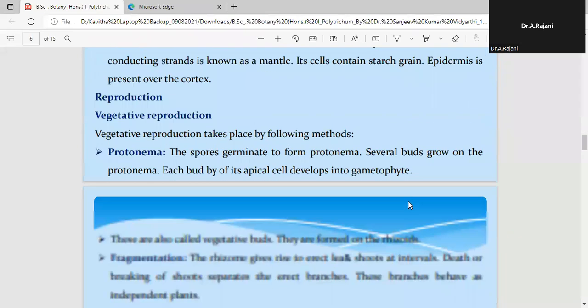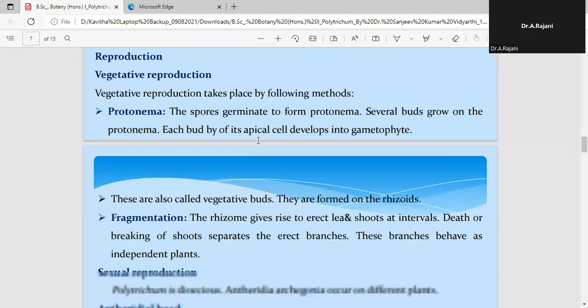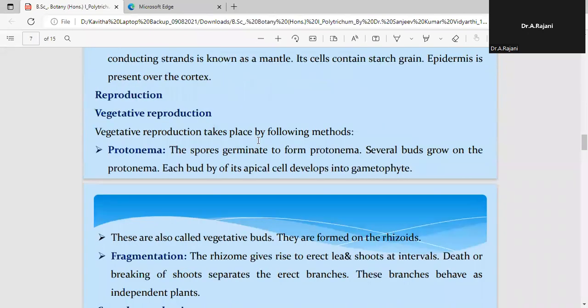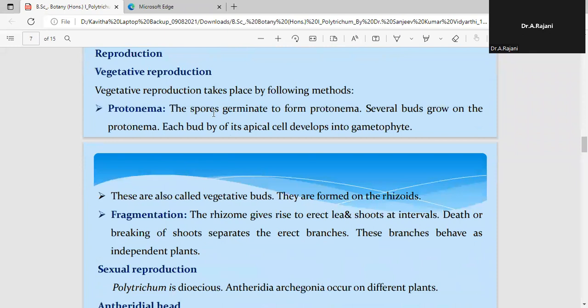Now, from the reproduction point of view of Polytrichum, vegetative reproduction is generally carried out by protonema and fragmentation. So what is this protonema? Protonema is a filamentous structure which always develops from the spore. When the spores are liberated, they undergo germination. On germination, these spores form a filamentous structure with rhizoids.